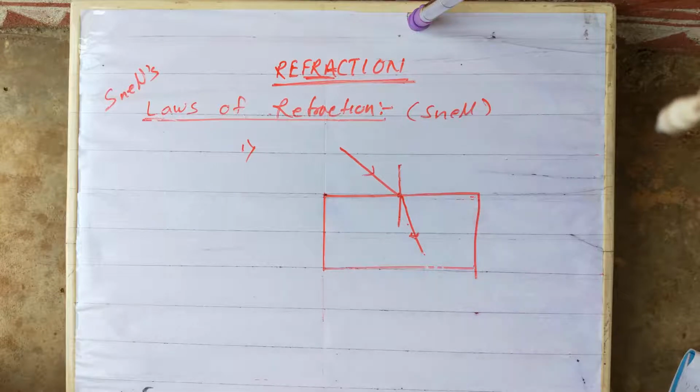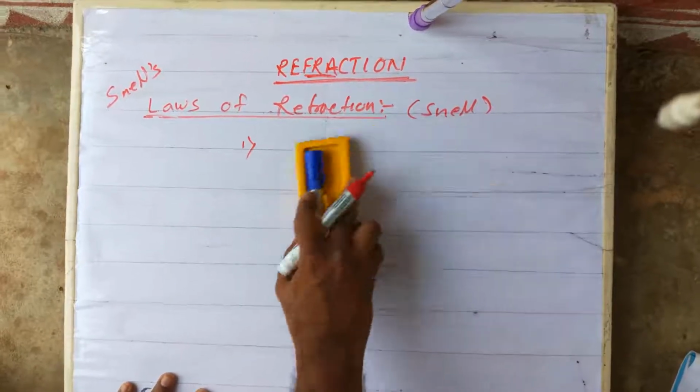Once again I am repeating the definition. The incident ray, the refracted ray, and the normal drawn at the point of incidence all will lie in the same plane. Maybe for another incident ray, another refracted ray, or another normal, they will have another plane. But for a single incident ray, its refracted ray and its normal all will lie in the same plane. Hope I am clear. Next, come to the second law of refraction.